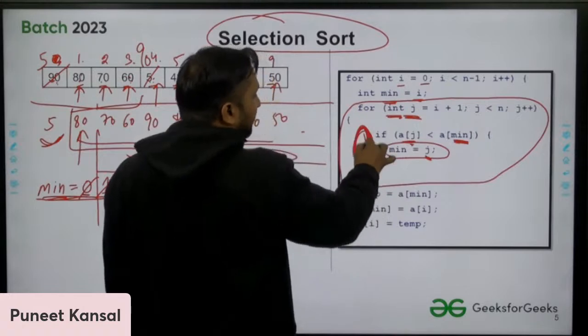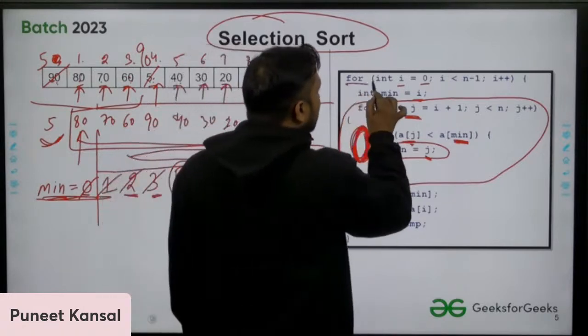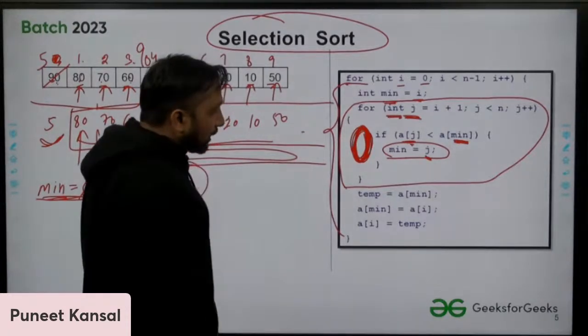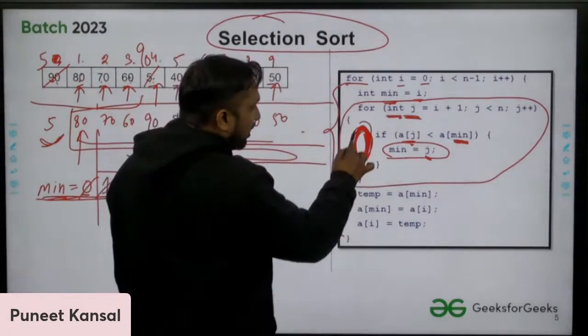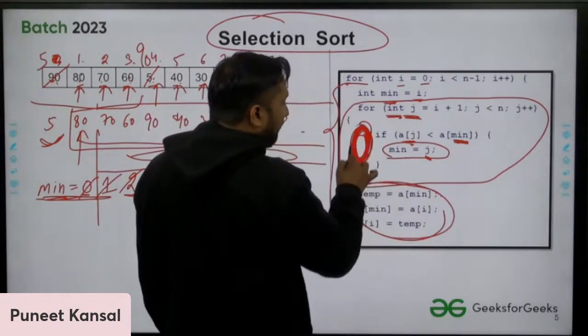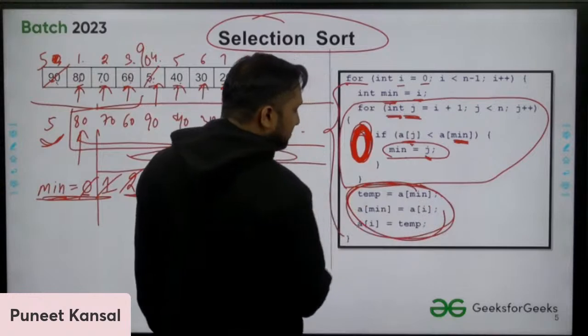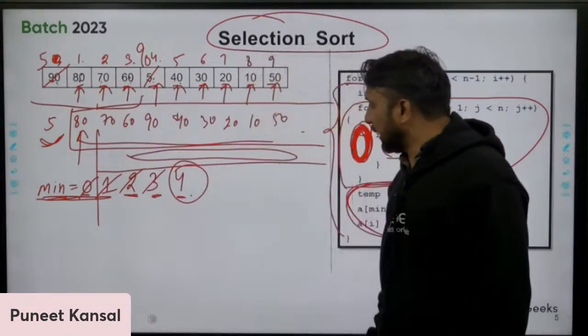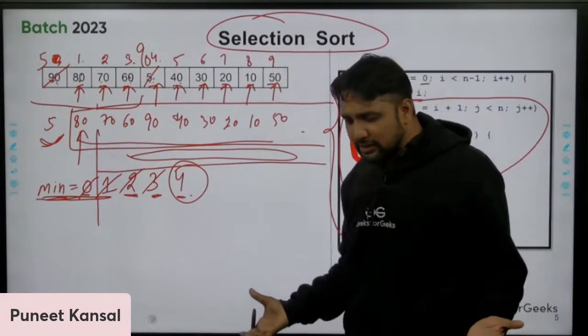The internal loop is actually one pass, and this outer loop is executing for n minus 1 passes. After coming out of the internal loop, after one pass, we perform a swap. We are swapping 5 with 90. Okay, that's it about selection sort.